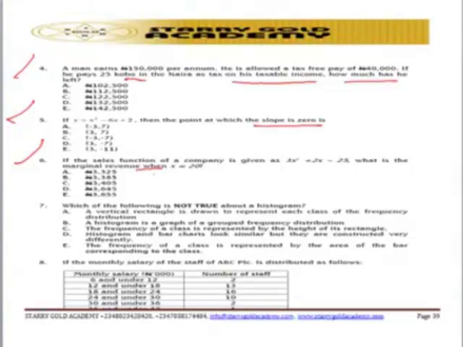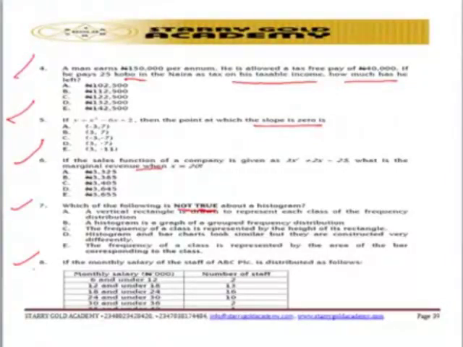This is talking about a sales function. Once you are able to get the sales function, look at the total revenue, look at the marginal revenue. You have to compute the marginal revenue using the sales function and the total revenue. Then you're able to get your marginal revenue at the end of the question. So question number 7 is based on the exception, not true about the histogram. So go and know this on the histogram. It's very, very vital. So let's look at question number 8, which is on the calculation aspect.